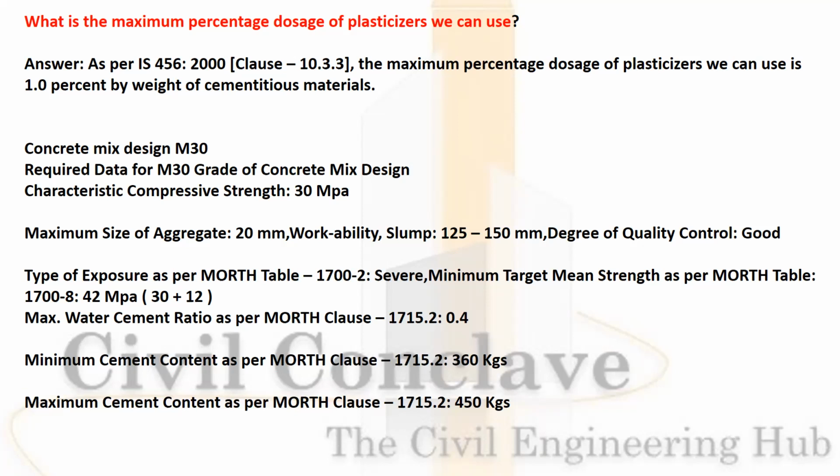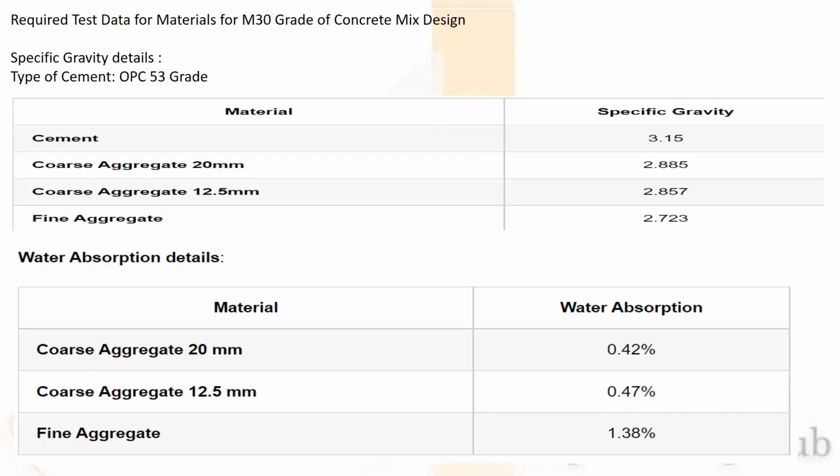Maximum water cement ratio will be 0.4. Minimum cement content will be 360 kg. Maximum cement content as per MORTH will be 450 kg. So these are the required data for the concrete mix design. Let us first go through the specific gravity details. Cement specific gravity will be 3.15. Coarse aggregate 20 mm specific gravity will be 2.885, coarse aggregate 12 mm 2.857, fine aggregate 2.723.